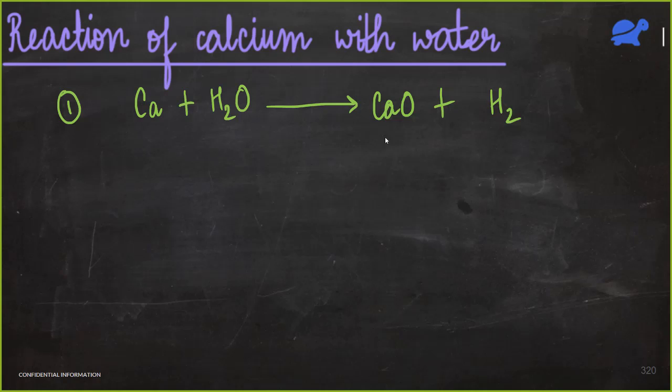So is this CaO soluble in water? Yes. You remember this is quicklime. Quicklime is dissolved in water to give us slaked lime or lime water, which is used in whitewashing the walls. So this calcium oxide is soluble in water, and what will it give me now?